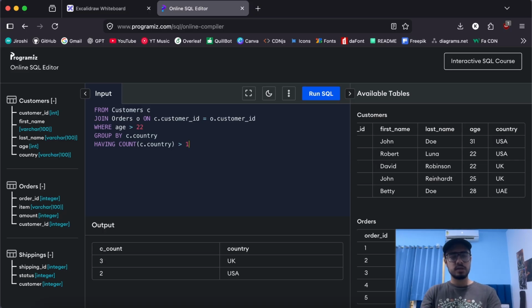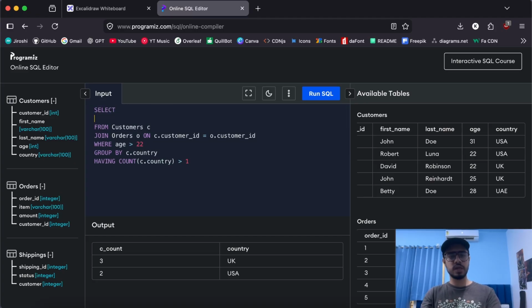Perfect. And once everything is done, now we bring SELECT into the picture. Yes, before that SELECT is not something that gets executed. This is the typical flow as I went through each and every clause. Now SELECT is one of the last priorities in an SQL query. So now the selection will happen. So we'll select the count.